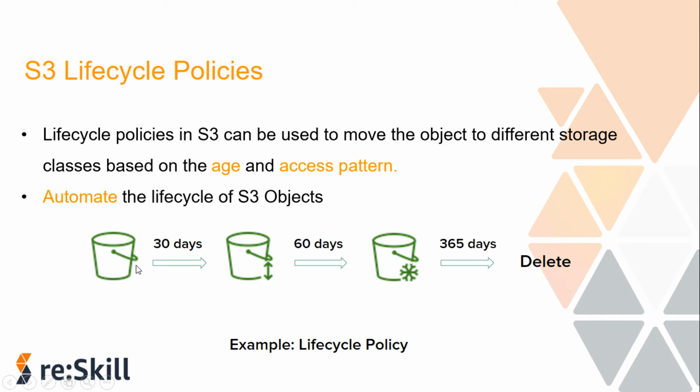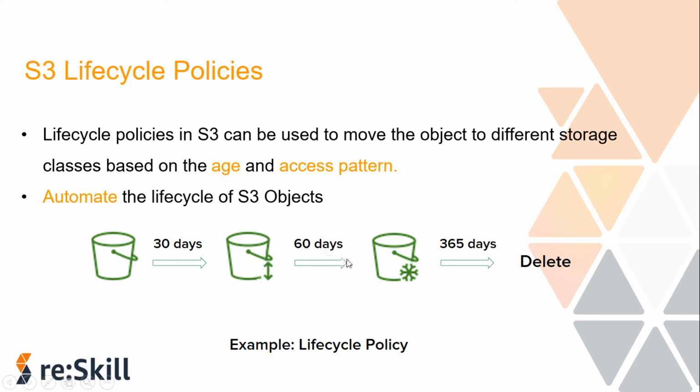But you know that after the batch is over, next month in November, you will require the data but not frequently, because that month you will have another batch. So after 30 days, you will be accessing it infrequently, and you will want to keep it in the standard infrequent access class.